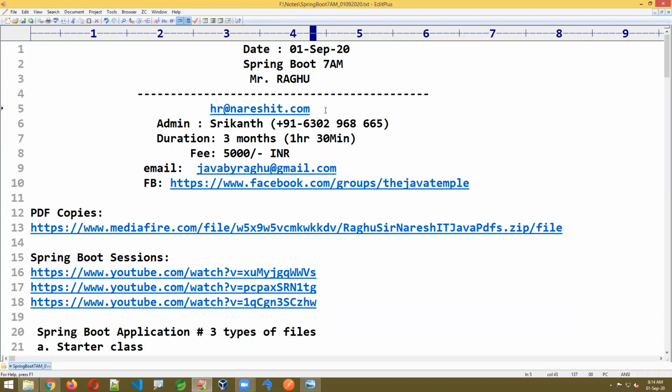The course duration is actually 3.5 months. It could be 3 months 10 days, or 3 months 15 days, like that. It will be 3 months for sure, and definitely it can go more than that. The subject will be like that only.